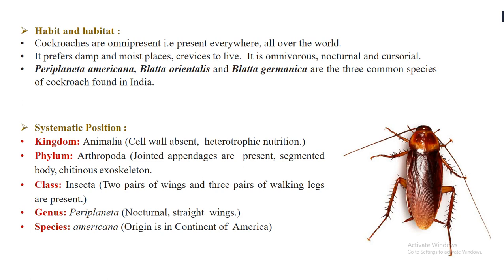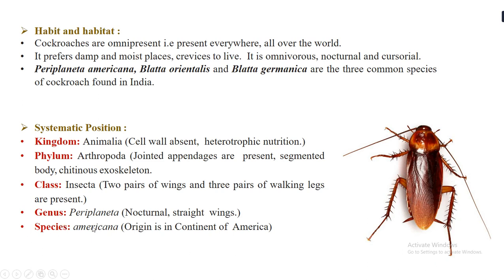The next is class Insecta. They have been put in class Insecta because they show two pairs of wings and three pairs of walking legs. If they open these wings, you will see two pairs of wings, which we'll see in the next slide, and here you can see three pairs of walking legs, 1, 2 and 3 on both sides.